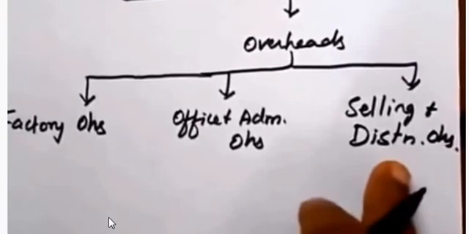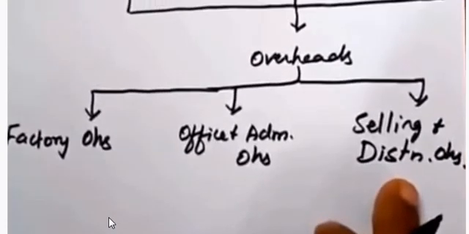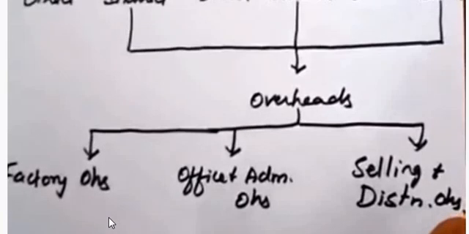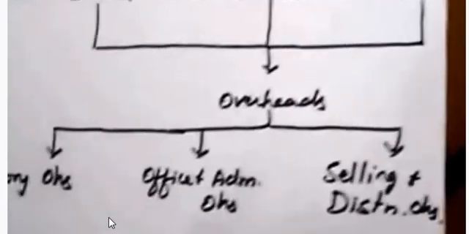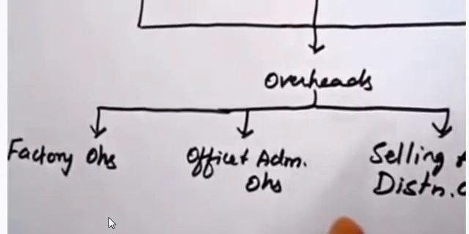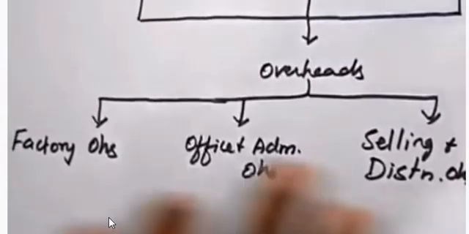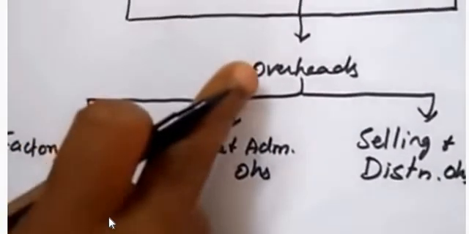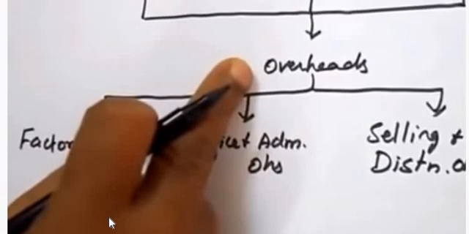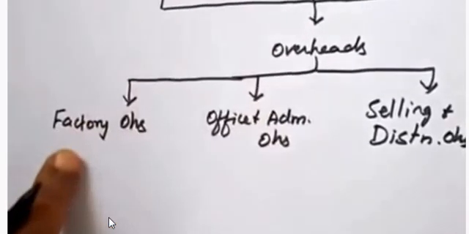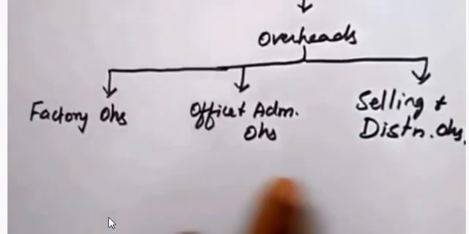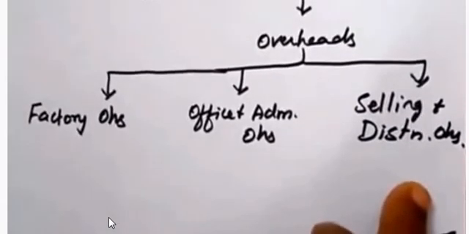Why? Because it is not incurred during the production process. After the production, now the product is ready for consumption. That is, after production, we need to incur some additional expenses. All additional expenses are called overheads. This can be classified into three categories: factory overheads, administrative overheads, selling and distribution overheads.